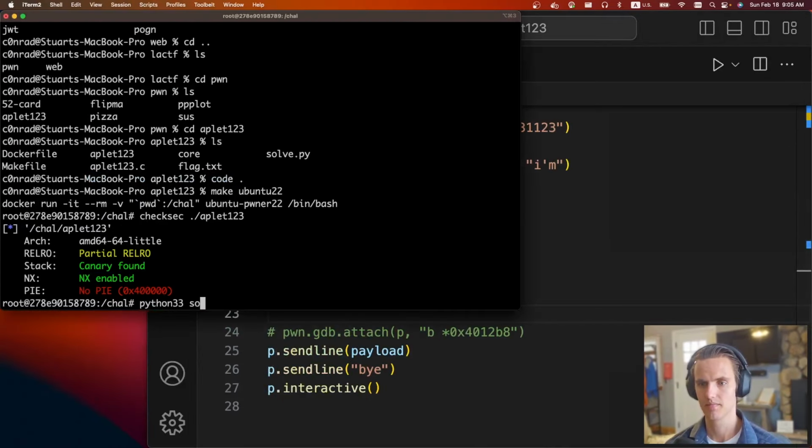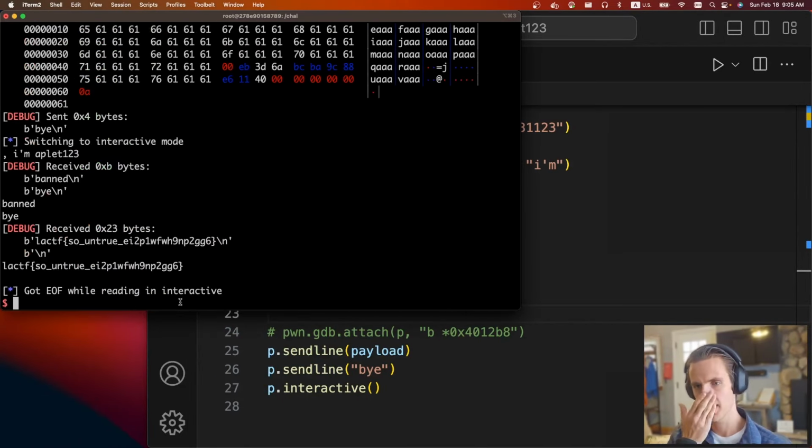So we'll do python3 solve.py. It sends it over, and we get the flag. LACTF, so untrue. So, fun.